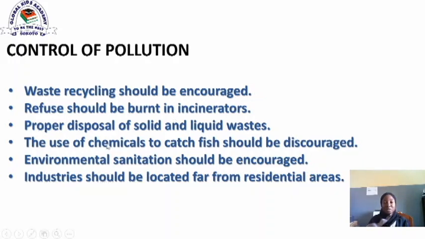Now, proper disposal of solid and liquid waste. Solid and liquid waste should be properly disposed where its odour can hardly come back to the residential area. Now, the use of chemicals to catch fish should be what? Discouraged. Environmental sanitation should also be encouraged. Industries should be located far from residential areas. So that will be the end of today's lesson.